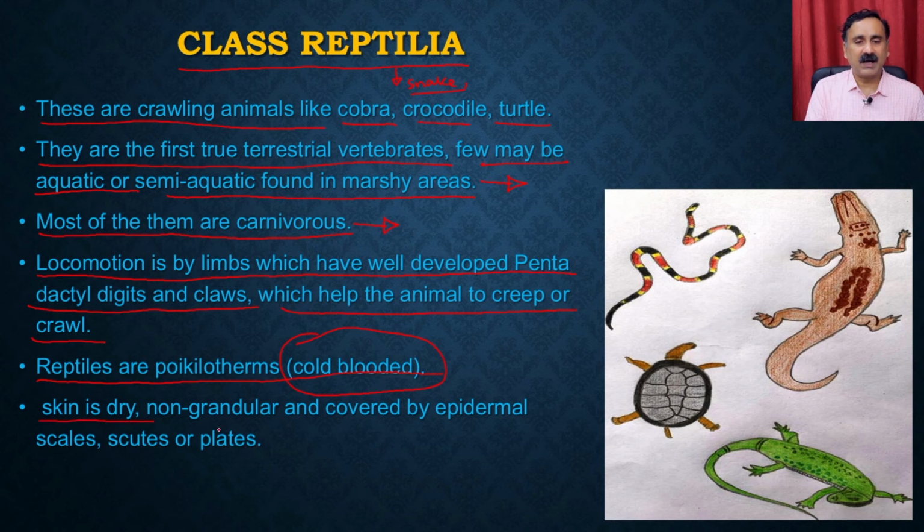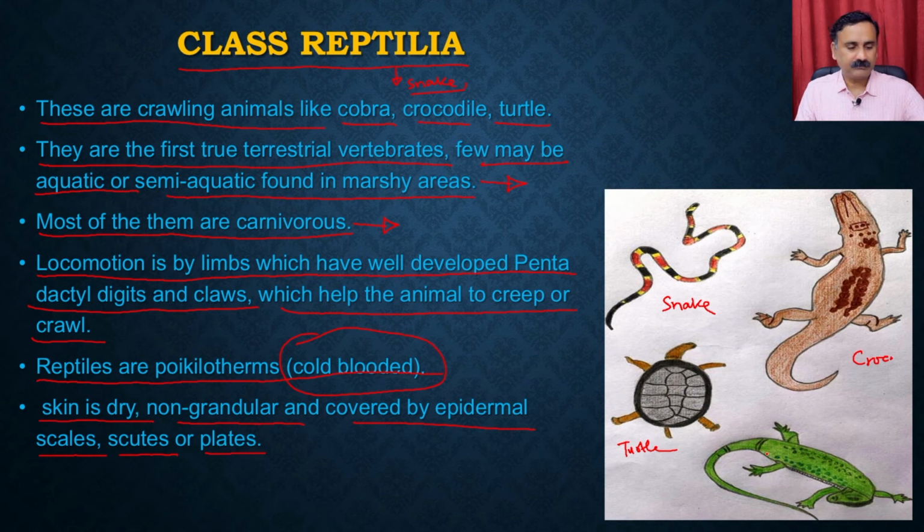Skin is dry, non-granular and covered by epidermal scales, scutes or plates. So these are some of the examples you see. This is the snake, this is the turtle, this is the crocodile, and this is the lizard, right?